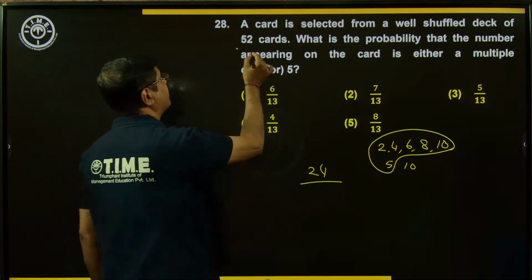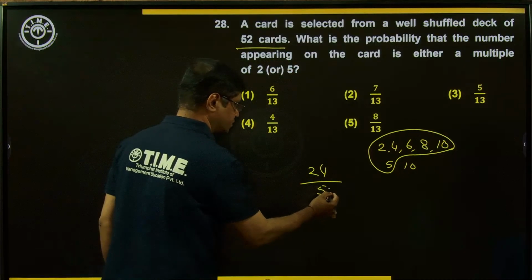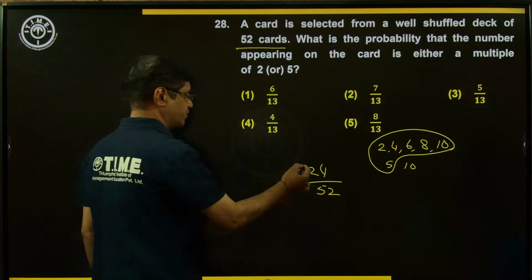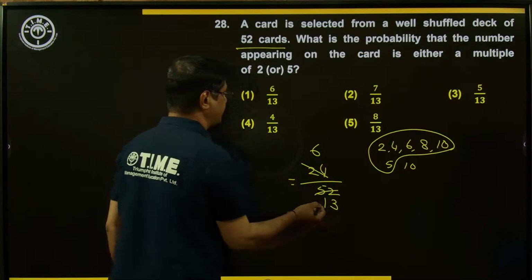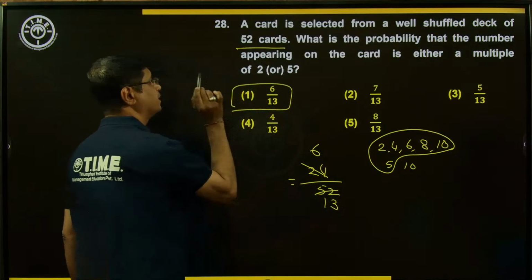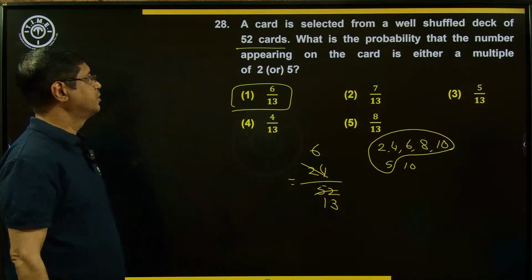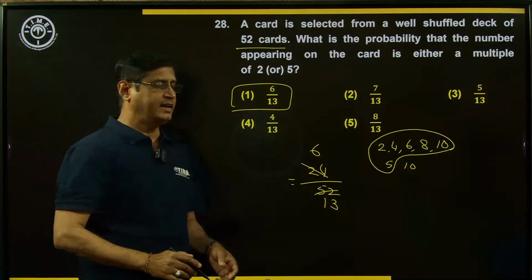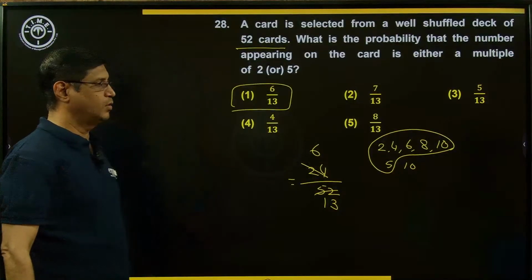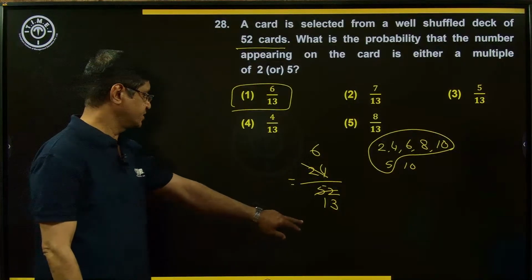What is the total number of cards? 52. Simplify. 4 goes 6 times, 4 here 13 times. What is the answer? The probability of the number appearing is 6 by 13. Option number 1. First choice is the right answer.